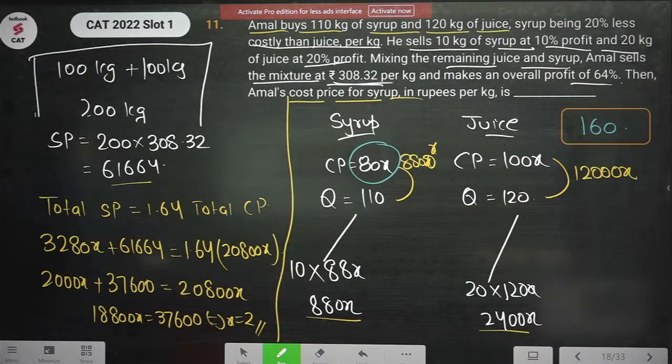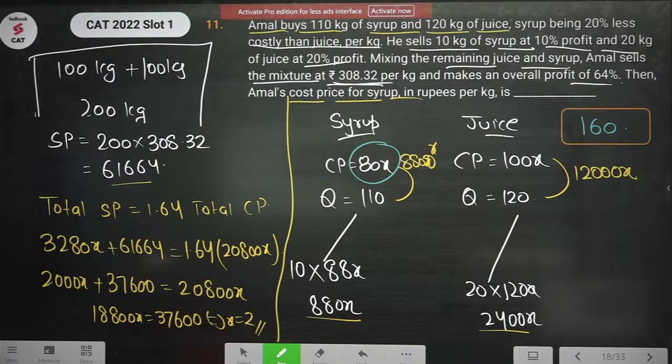So 80 into 2, 160. Very good. Sorted, है ना? Question was straightforward. There was some calculation involved, but question was not that tricky. Sorted, guys? Do mention in the comment box.